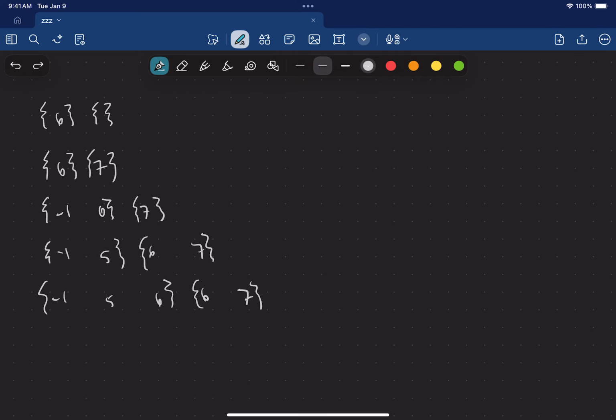So not only do we get to quickly find the middle without needing to fully sort the list, we also can insert in just O of log n time instead of O of n time. So finding the median occurs at the same speed here, but inserting is significantly faster because we don't need to go through every element in the list. We just need that log n heap complexity.